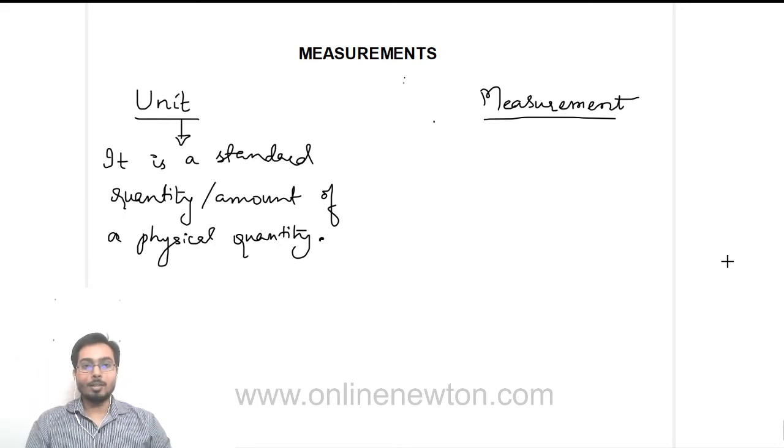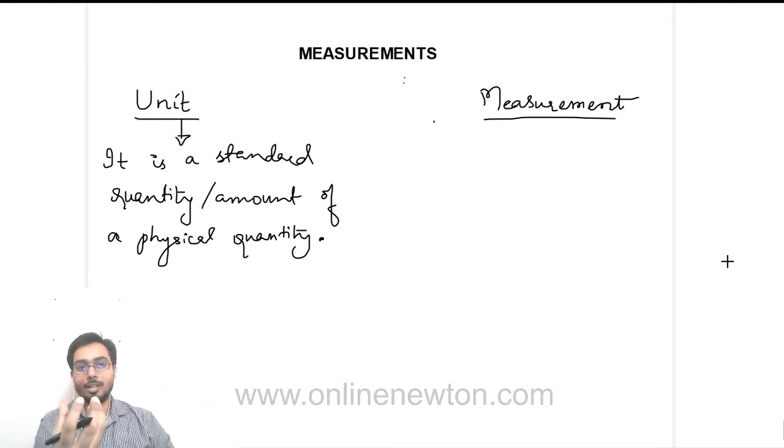Okay, what quantity he has to bring. So that's why this organization sets up the standard quantity of every physical quantity. Universally it is acceptable to all of us, and we use it for our communication and for our business transactions and all those things. So see the importance of unit.